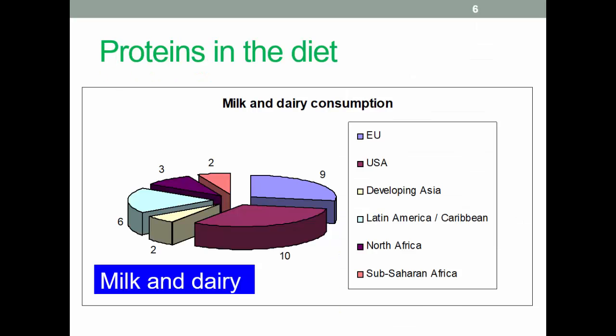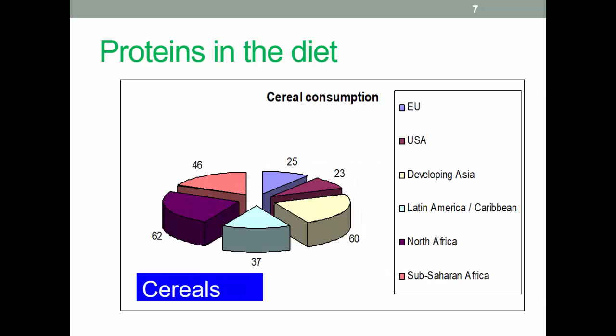Westerners tend to get much of their protein from milk and dairy sources. This is markedly contrary to Asia, where only minor components in the diet are from milk proteins or dairy sources. In fact, many of the population are lactose intolerant, though that is changing, with more people becoming lactose intolerant in the West and people becoming a bit more lactose tolerant in Asia. Worldwide, cereals are the most important source of proteins, especially in Africa.